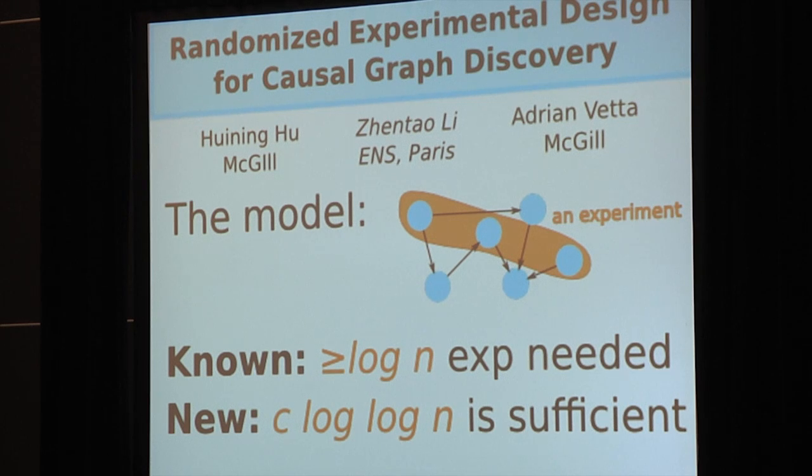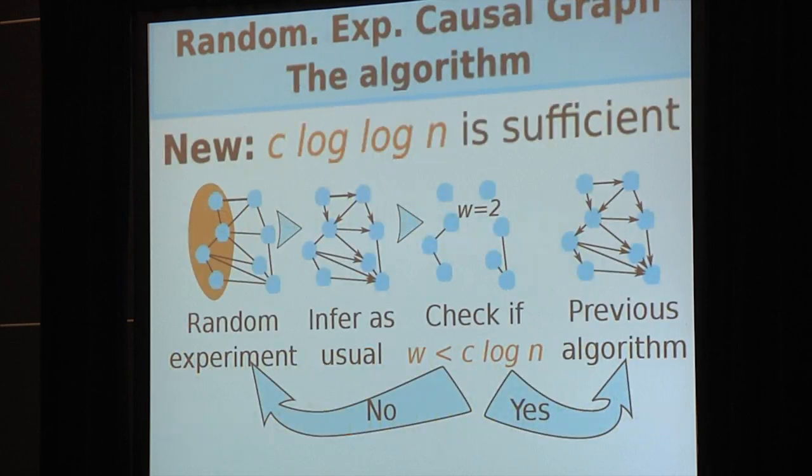Previous results have shown that log n experiments are sufficient, and actually with a matching lower bound. And what we're able to show is that actually a small constant times log n experiments is sufficient. How is this possible? Well, the previous lower bound applies to deterministic algorithms, and our algorithm is randomized. In fact, after obtaining all information we can from observational data, the first experiment we perform with our algorithm is a random experiment where each variable is selected with probability 1/2.